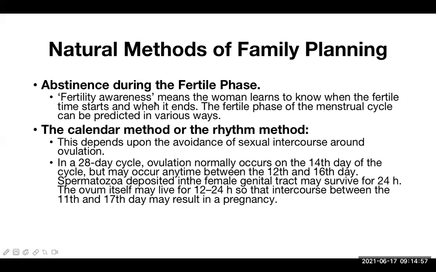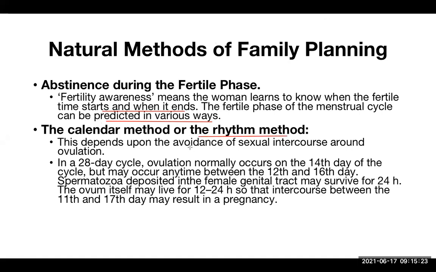Fertility awareness means the woman learns to know when the fertile time starts and when it ends. The fertile phase of the menstrual cycle can be predicted in various ways. This is one of the important lessons you have to learn from today's class, so please pay attention here. Now let's talk about the calendar method or the rhythm method.